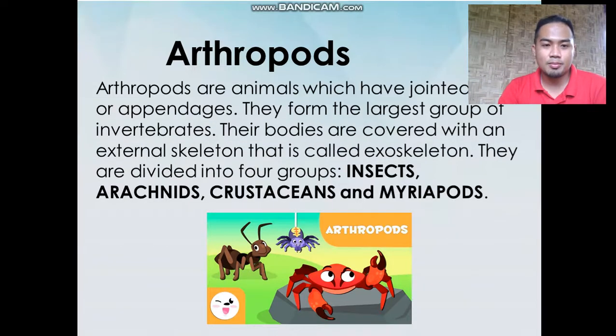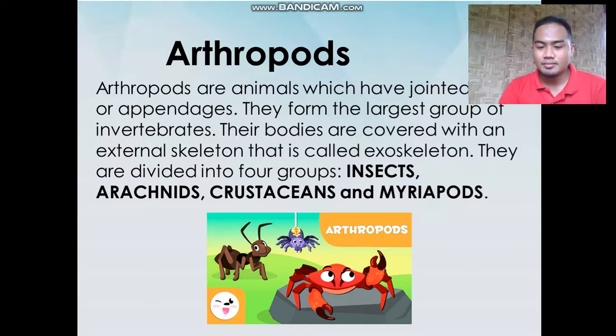Arthropods. So arthropods are animals which have jointed legs or appendages, and they form the largest group of invertebrates, and their bodies are covered with an external skeleton that is called exoskeleton. So sagwa niyang ilang tulan, gina encase, o kung gina ara sa sulod ang ilang mga organs, o kung ara sagwa ang ilang bones. Okay, and they are divided into four groups: insects, arachnids, crustaceans, and myriapods. So hindi man sa literal nga bones, but skeleton lang nila.